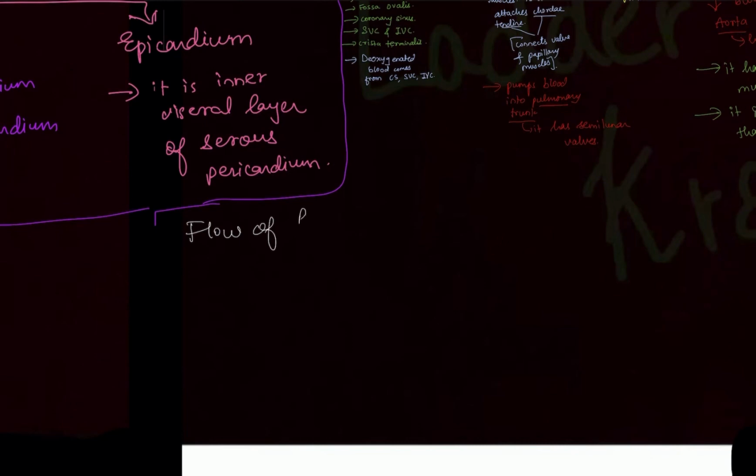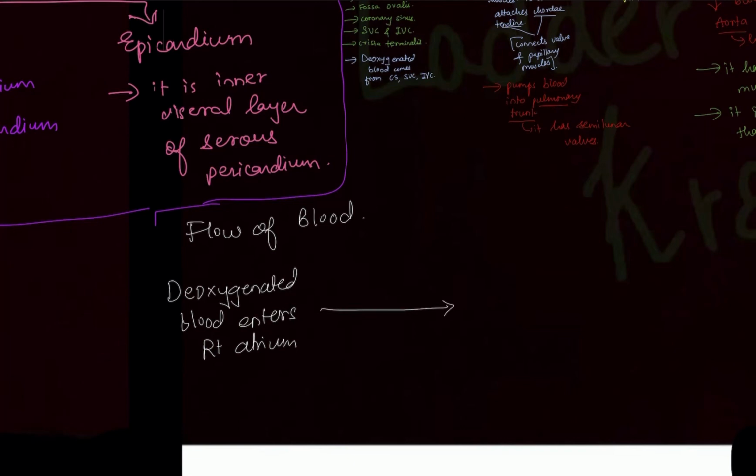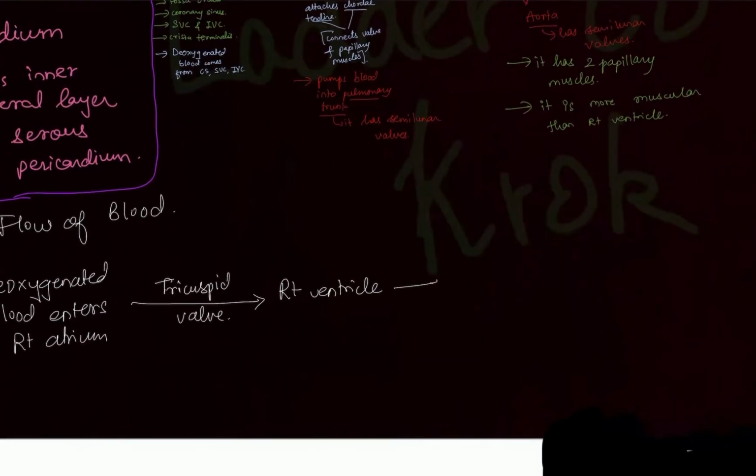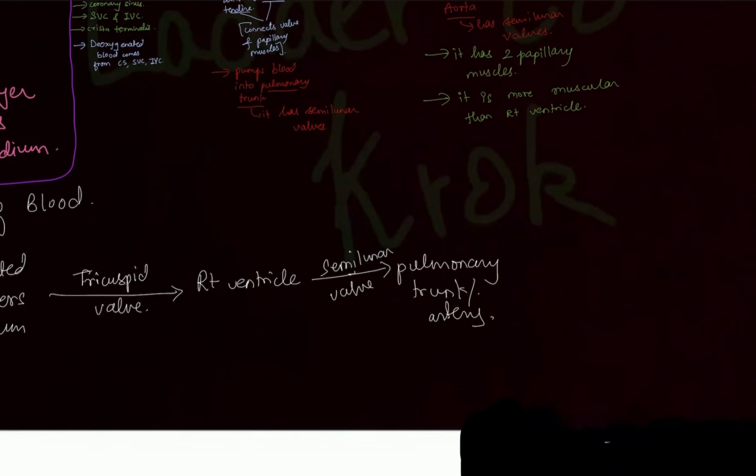Flow of blood. Write down: deoxygenated blood enters the right atrium. The right atrium empties the blood into the right ventricle by the tricuspid valve. The right ventricle pumps the blood into the pulmonary trunk or pulmonary artery by the semilunar valve, the pulmonary semilunar valve.